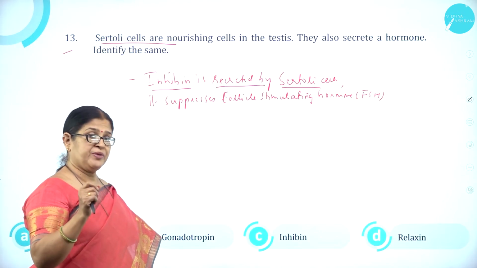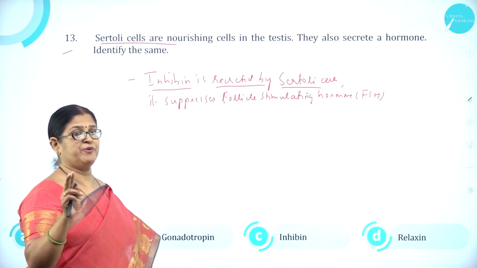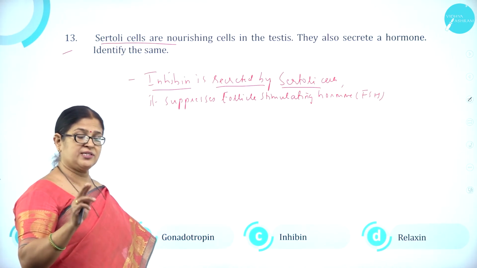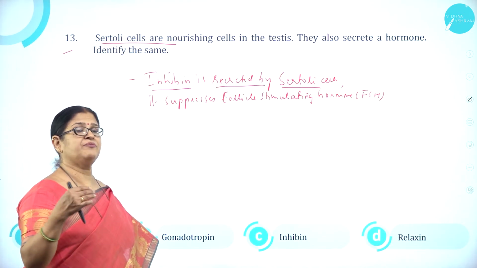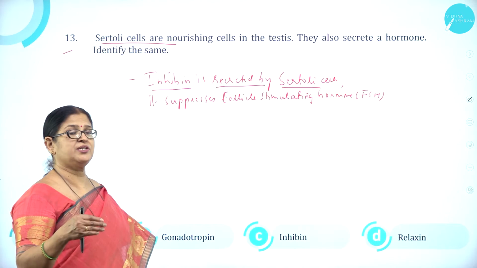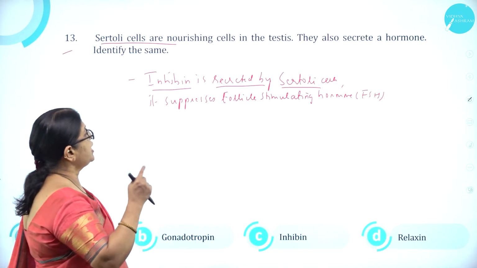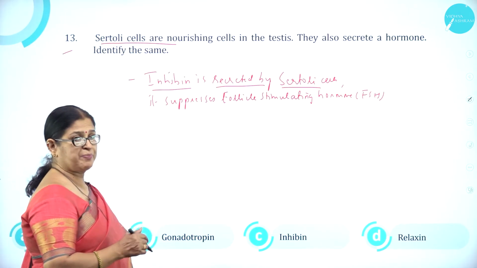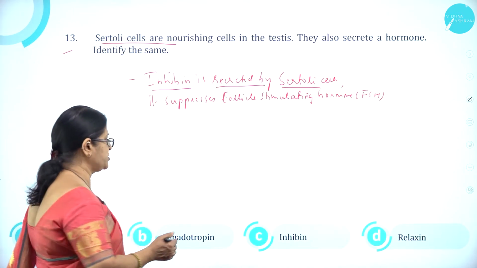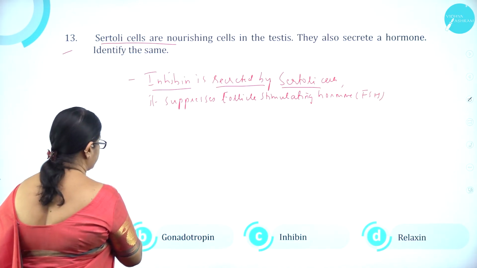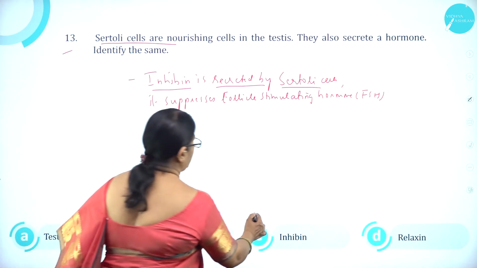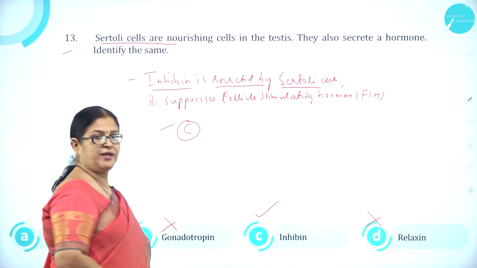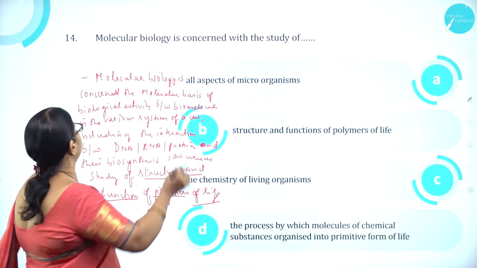So inhibin is secreted by Sertoli cells, which are called the nourishing cells. The germinal layer of the seminiferous tubules produces two types of cells, that is the Sertoli cells and the germ cells. The germ cells will get converted into sperms, whereas the Sertoli cells nourish the developing sperm. In addition to that, they produce a hormone called inhibin, which suppresses follicle stimulating hormone, FSH. So the answer is inhibin. Option A, testosterone, is wrong. Option B, gonadotrophin, is wrong. Option C, inhibin, is correct, and option D, relaxin, is wrong. Moving on to question number 14.